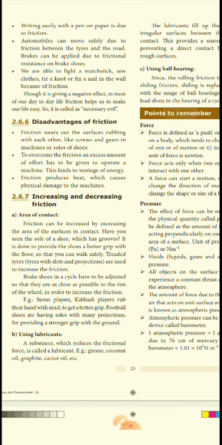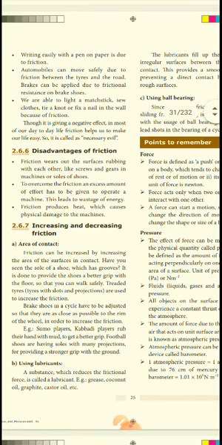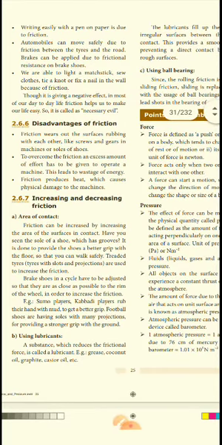Friction wears out surfaces rubbing against each other, like screws and gears in machines or the soles of shoes. These are the disadvantages. To overcome the friction, an excess amount of effort has to be given to operate a machine. This leads to wastage of energy. And friction produces heat, which causes physical damage to the machines. So these are the disadvantages of friction.